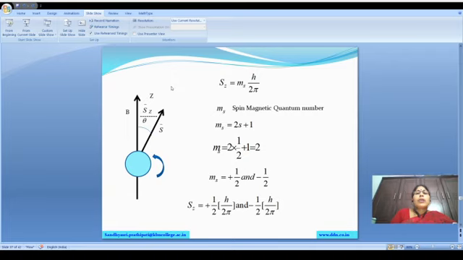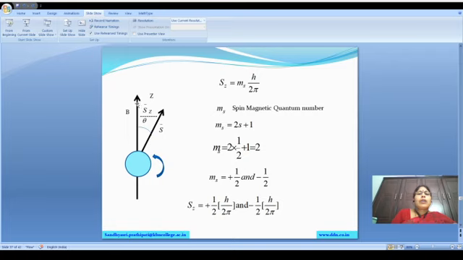We have already derived an equation for cos theta in the angular momentum concept in spatial quantization. Like that, here also we will derive a particular value for Sz. This is the electron, having a spin in the anti-clockwise direction.